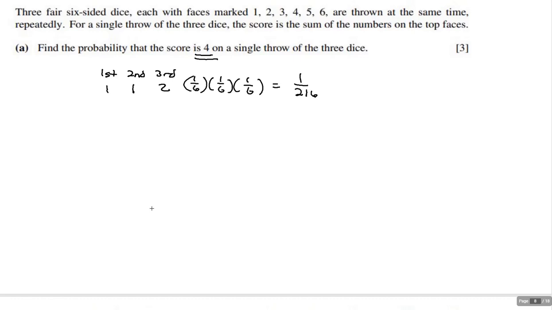Keep in mind, the way I look at this, there is more than one way for this to happen. Since we're talking about arrangements, I've got 3 numbers, and 2 of them are identical. What's 3 factorial divided by 2 factorial?